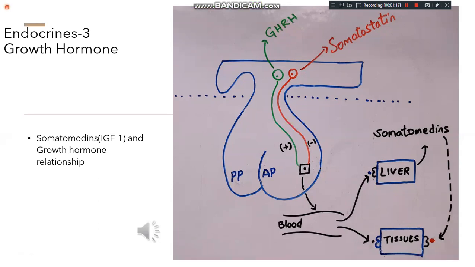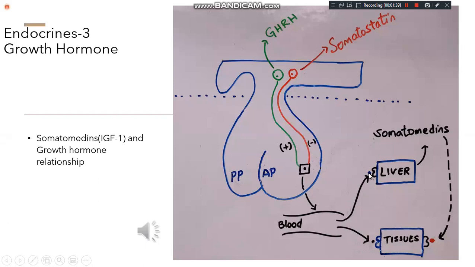Yes, sir. Okay. Then once growth hormone is released from the anterior pituitary, it enters into the blood circulation. Once it enters the blood circulation, some amount of growth hormone goes to the liver, and the liver contains the receptor for growth hormone.